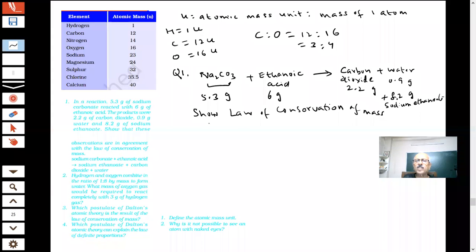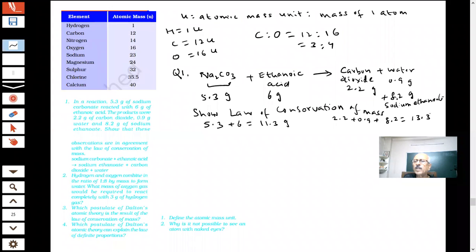The two sides are getting equal mass. If I add 5.3 plus 6, how much? 11.3 gram. What is this? 2.2 plus 0.9 plus 8.2. How much is that? What value are you getting? Sir, 11.3 gram.